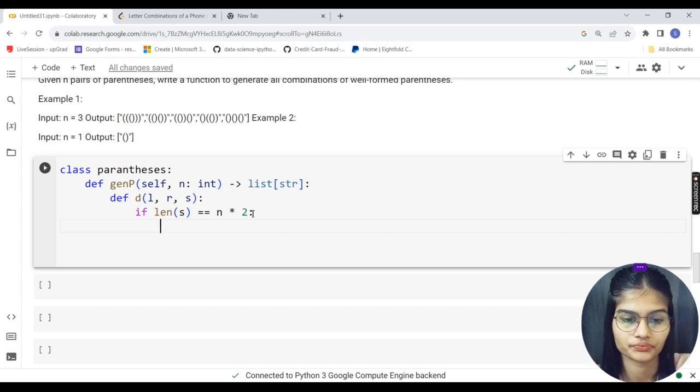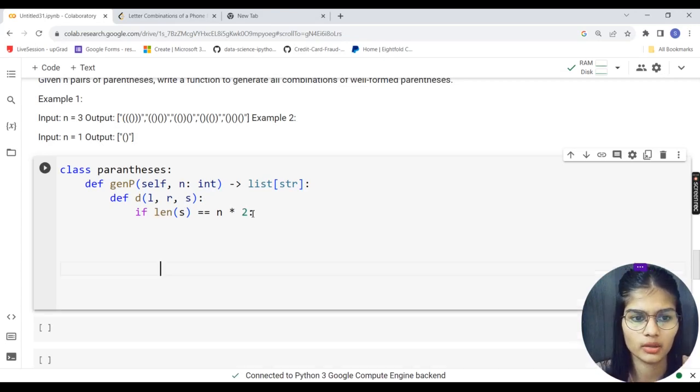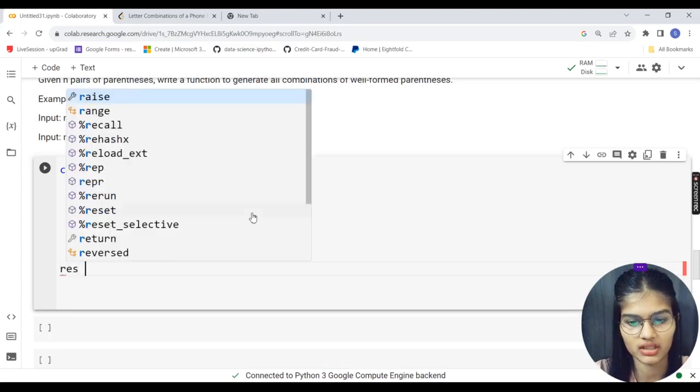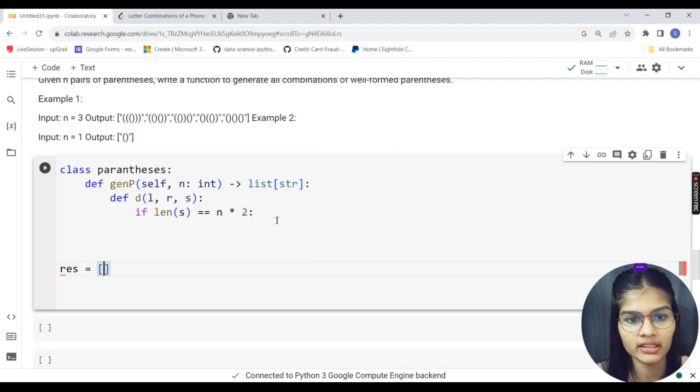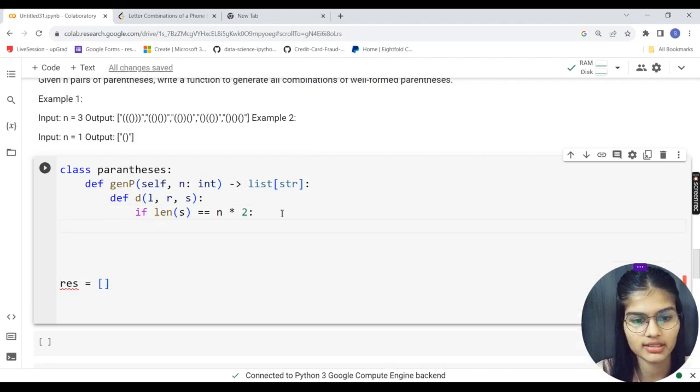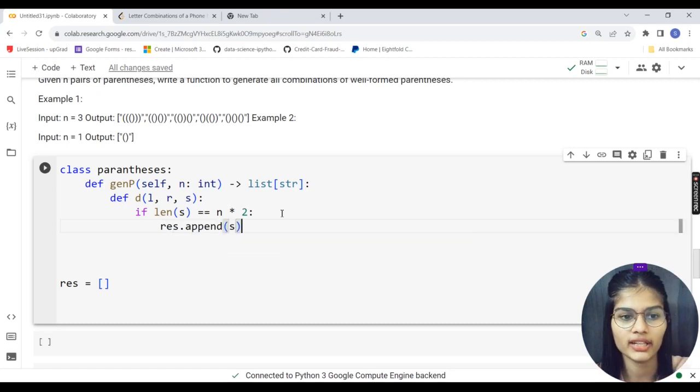So what I'll do, moving out of my function, I'll make our list as an empty list. Now I would append that into the empty list. So I'll just write it like this, and here I will write res.append, and into the bracket I'm going to put s over here.